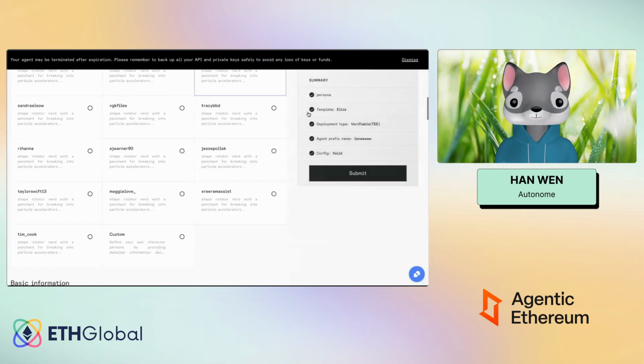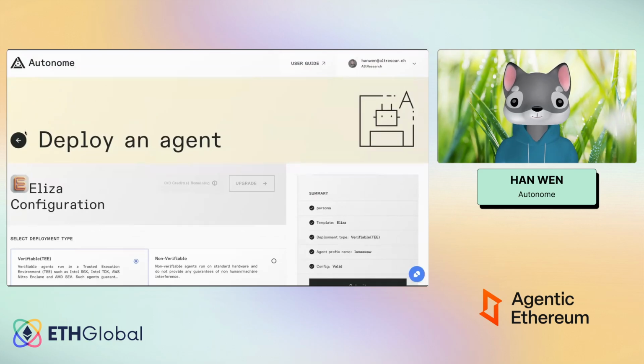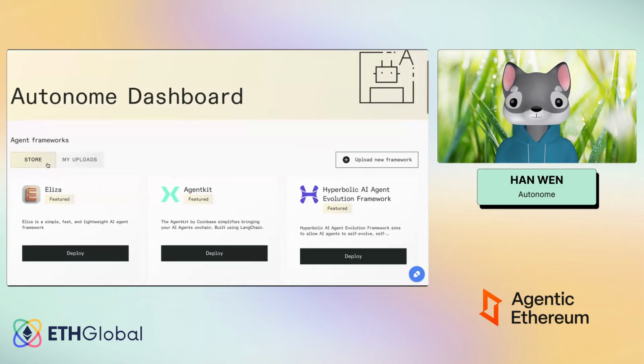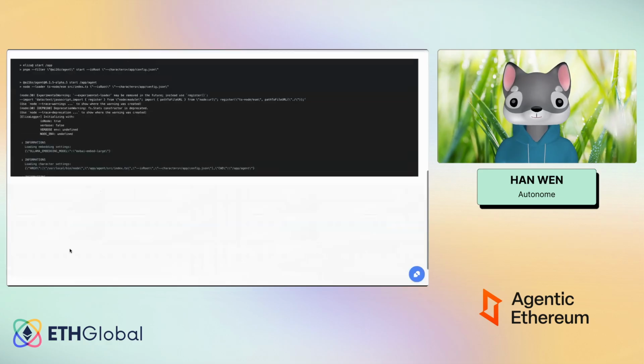I will not be deploying an agent right now because it will take some time. Once you click on deploy, usually the whole thing will take roughly 5 or 10 minutes to finish deployment, and then you can start chatting with the agent. So let's take a look at one of the deployed agents, for example, NATO here.